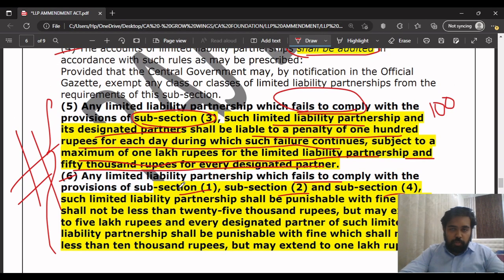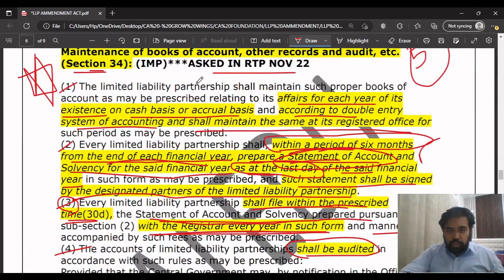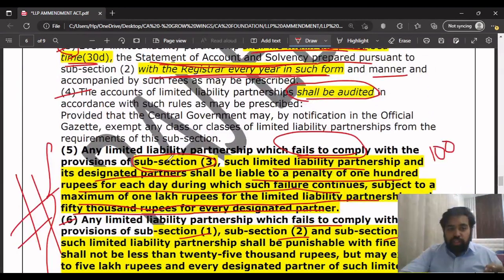These 3 points were there. In subsection 2, the LLP should prepare its statement of accounts and solvency of the said financial year within a period of 6 months from the end of the financial year. Subsection 4 was that it shall be audited as per the rules prescribed.